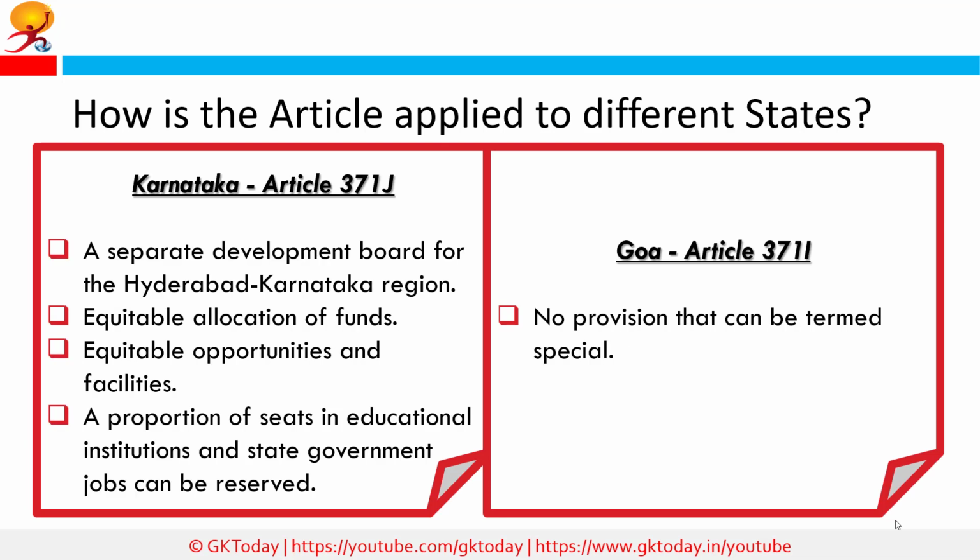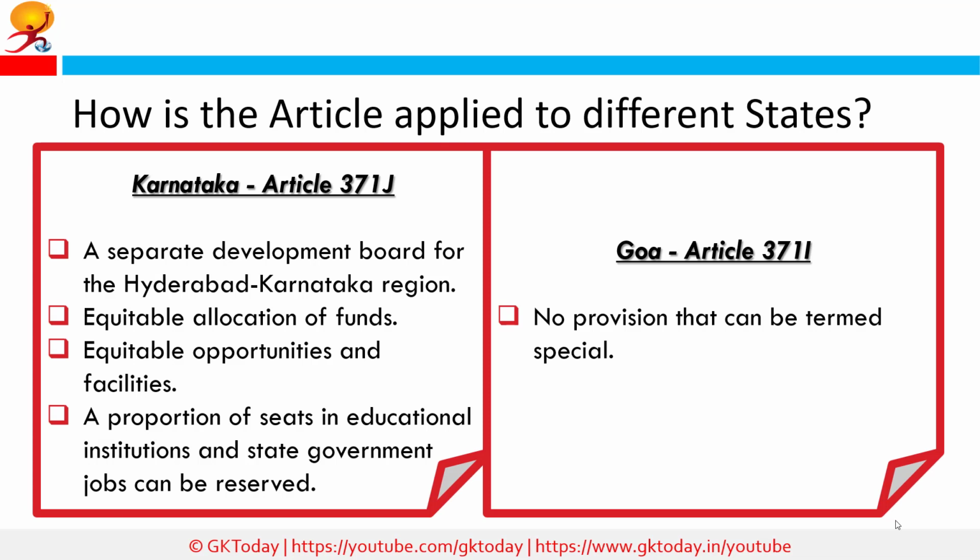Then there's Article 371J, which applies to Karnataka and was introduced via the 98th Amendment Act of 2012. There is a provision for a separate development board for the Hyderabad-Karnataka region. There shall be equitable allocation of funds for developmental expenditure over the said region and equitable opportunities and facilities for people of this region in government jobs and education. A proportion of the seats in educational institutions and state government jobs in Hyderabad, Karnataka can be reserved for individuals from that region. And finally, Article 371I, which deals with Goa, but it does not include any provisions that can be deemed as special.